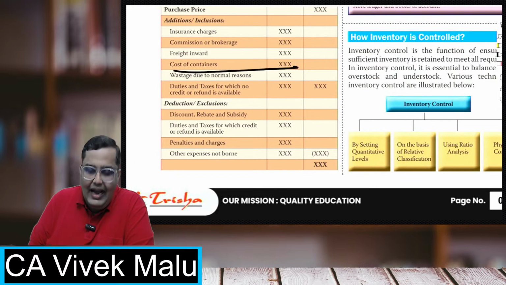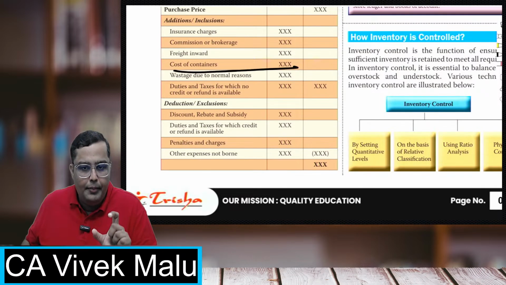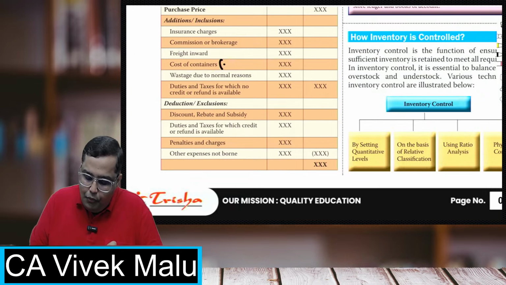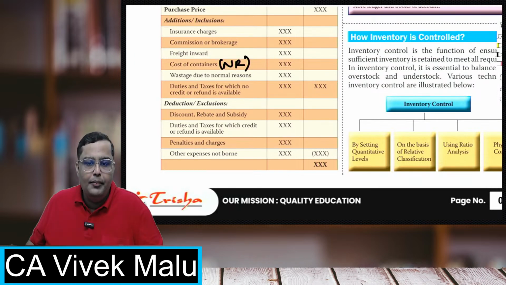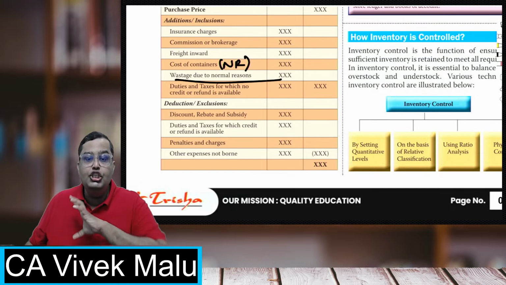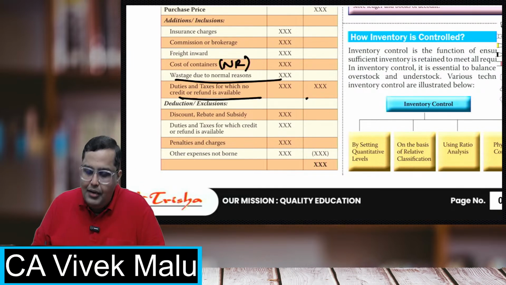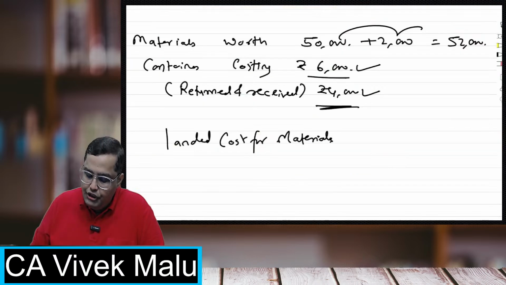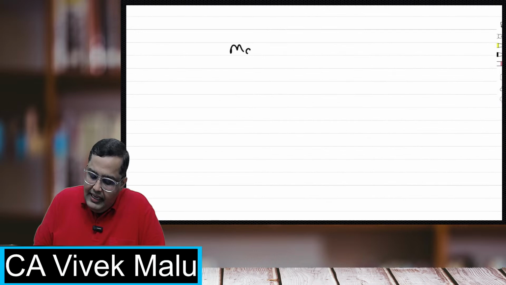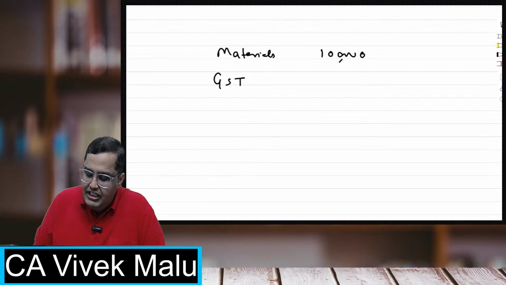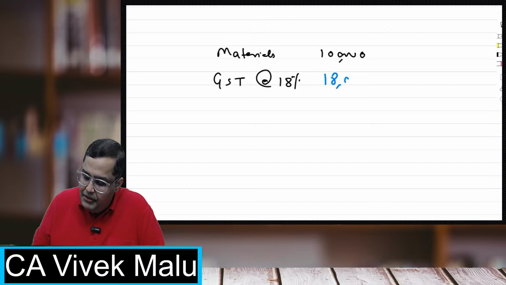So containers I have to take, and I have to take only the non-returnable or non-refundable portion. If there are any normal wastages, I have to incorporate. If there are any duties or taxes for which no refund or credit is available, I have to add. For example, students, if I got materials worth rupees 1 lakh and I pay GST at 18%, that is 18,000, I'm paying 1,18,000.